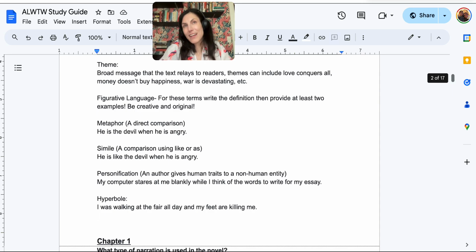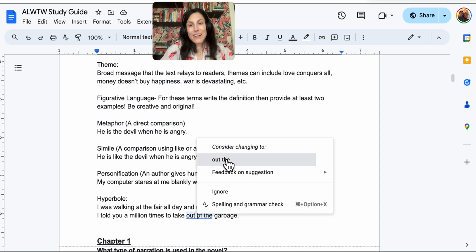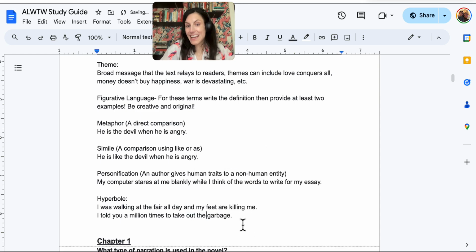Another example, anytime somebody writes, I told you a million times to take out the garbage. It's very unlikely that somebody told someone a million times. So this is going to be a hyperbole, an extreme exaggeration. And those would be our literary element notes that we will use when we're reading and analyzing A Long Walk to Water.